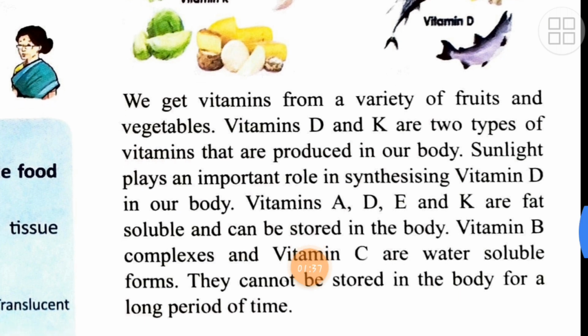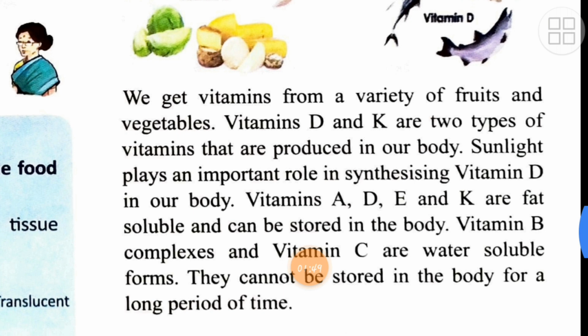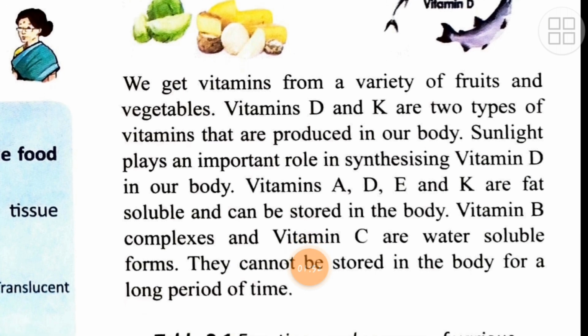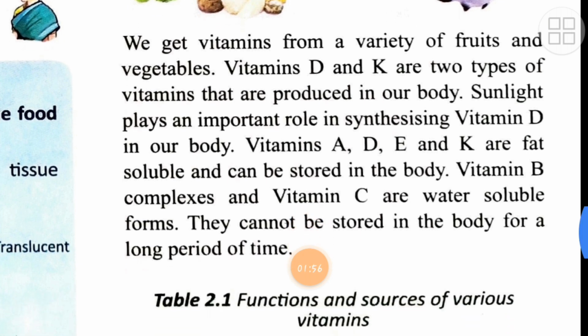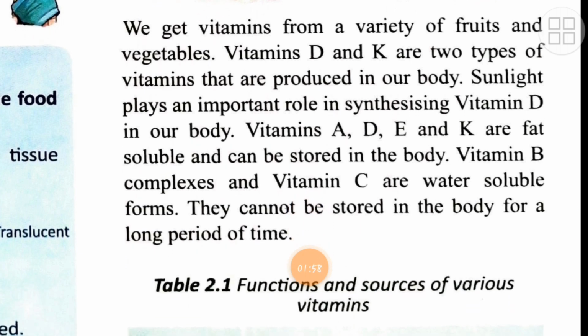Vitamins A, D, E, K are fat soluble and can be stored in the body for a longer period of time. If you want to store, these can be stored in the body and can be utilized when the need arises. Vitamin B are complexes. Vitamin C are water soluble forms and they cannot be stored in the body for a long period of time. Vitamin B are very complex structures and vitamin C are water soluble and these cannot be stored in the body for a longer period of time.